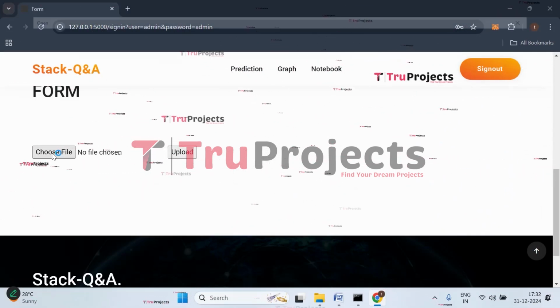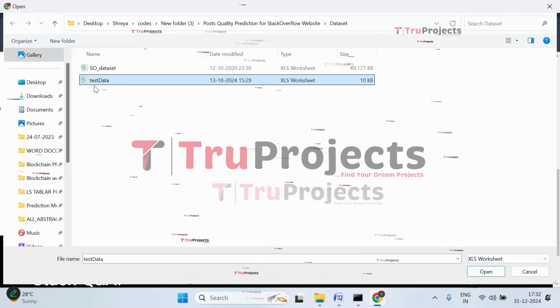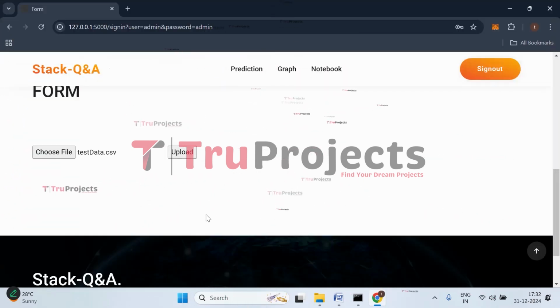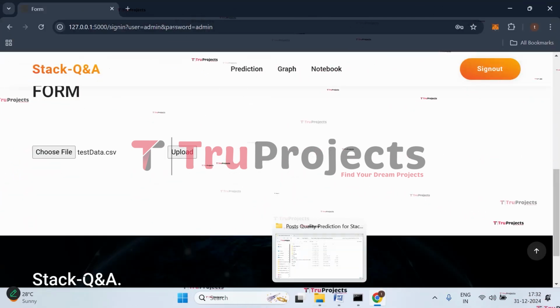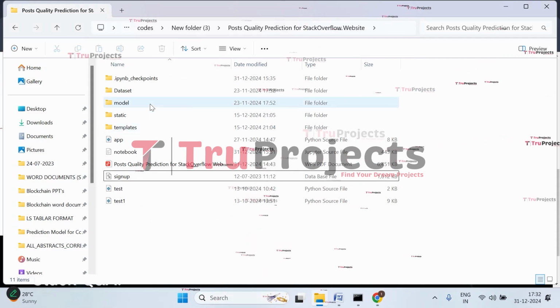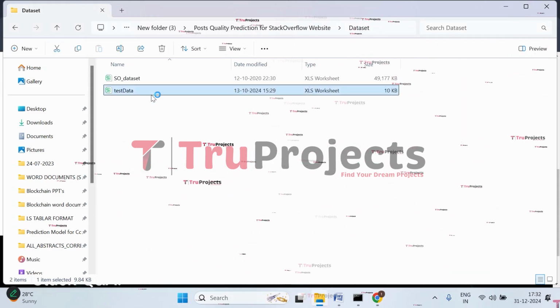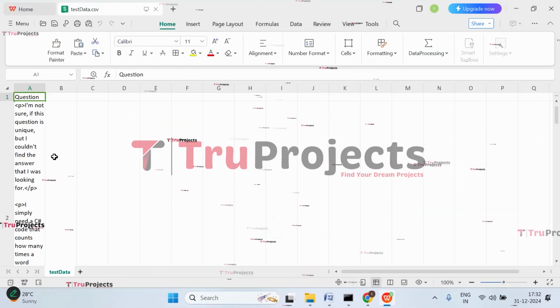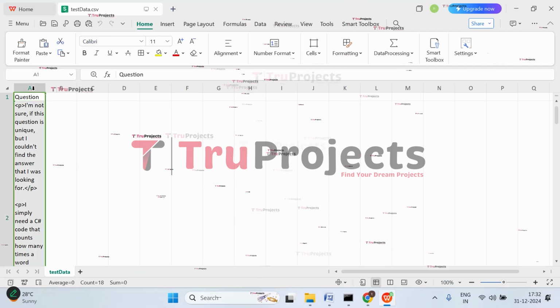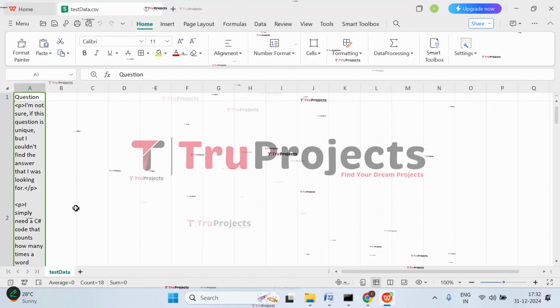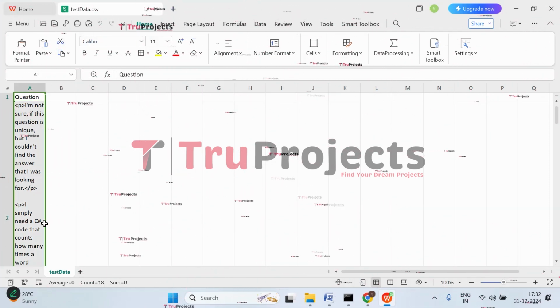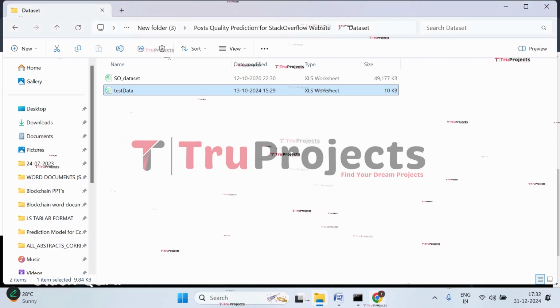Click on that. We are supposed to upload this file. Select it, click on open. Before uploading, let's see what we have in that file. Get back to the code folder, open the data set, open the test data. So here are the different questions that we will be uploading now. These are the questions related to the errors that people get. Let's close this. Get back to the application.